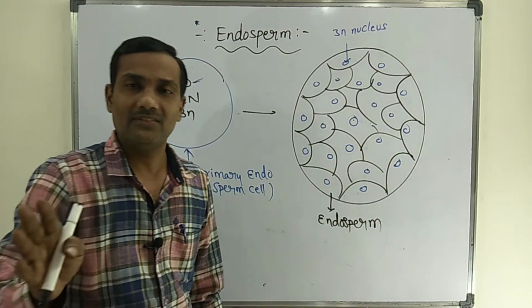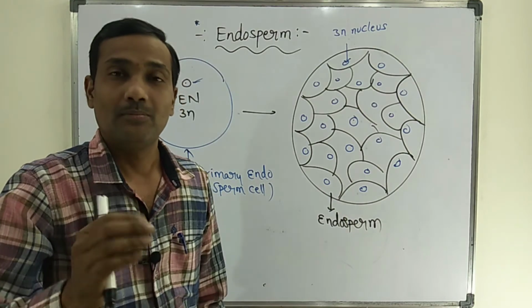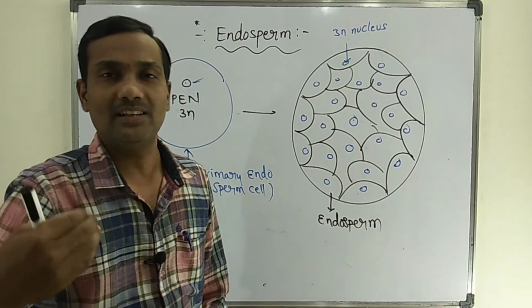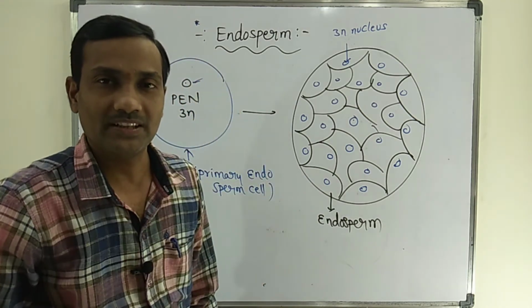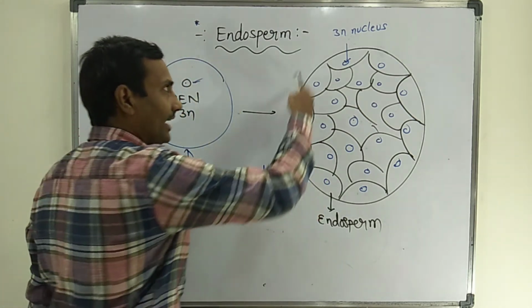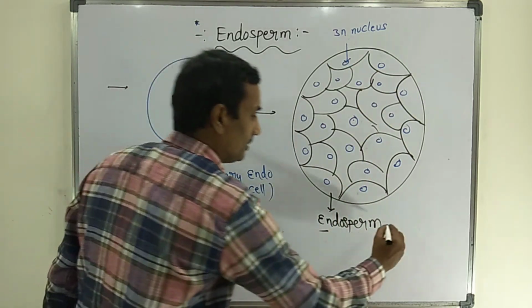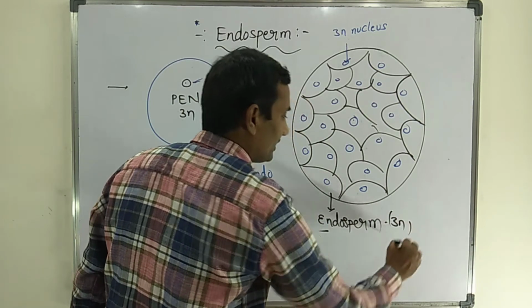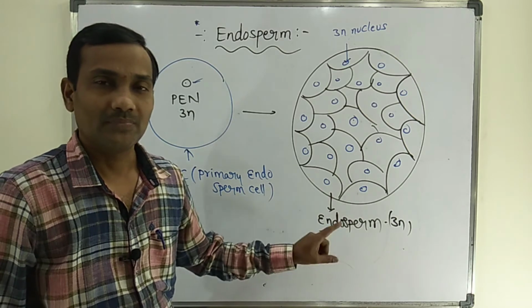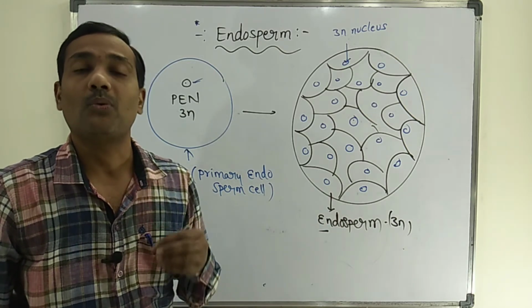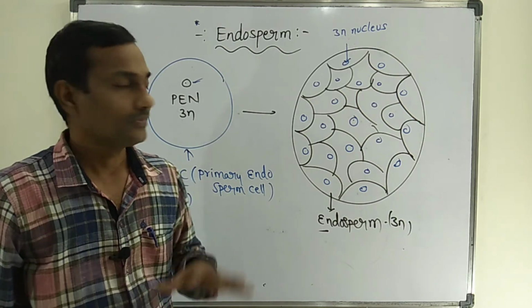In the majority of plants, initially only the nucleus divides, but subsequently cell wall formation takes place around each and every nucleus. Finally a triploid tissue is formed. This total tissue is called endosperm tissue, that is 3N in nature, the triploid tissue. That endosperm provides nutrients to the developing embryo.